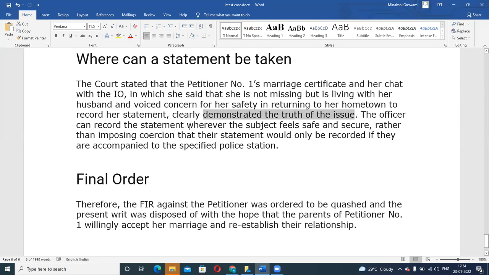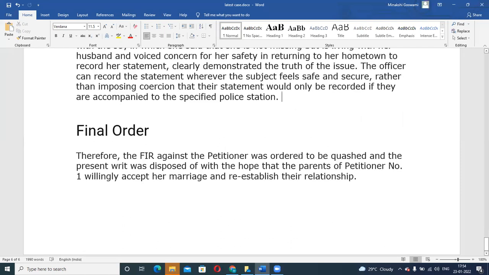So the officer can record the statement wherever the subject feels safe, rather than imposing restrictions that you need to come to the police station only to provide a statement. There is as such no restriction that she has to appear before the police station only. If there are practical concerns, the police officer may take that up as well.